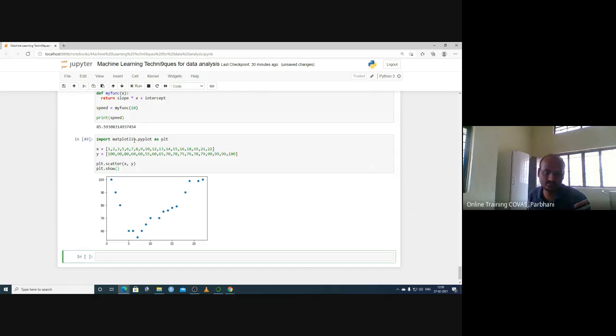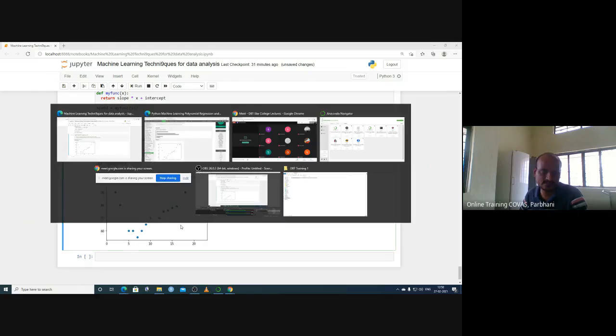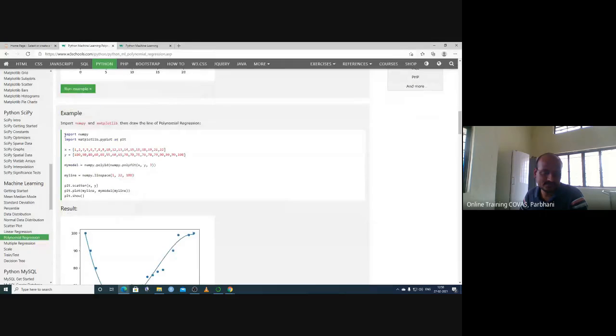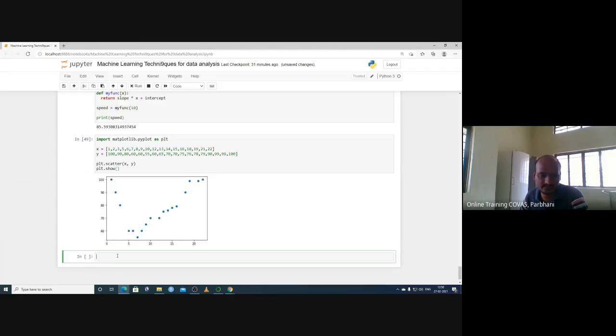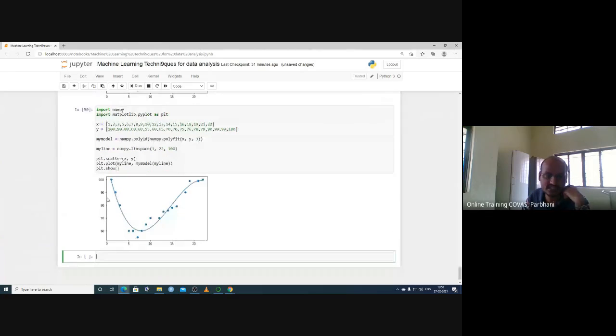So again, import matplotlib.pyplot as plt. We take x values as the hour of the day and y values as the speed of the car, and based on that we generate a scatter plot with plt.scatter. For generating the scatter plot, we type x comma y inside the brackets, and then plt.show with open and close brackets. We have to do this. So let's see whether it generates the polynomial plot. So this line has been generated.